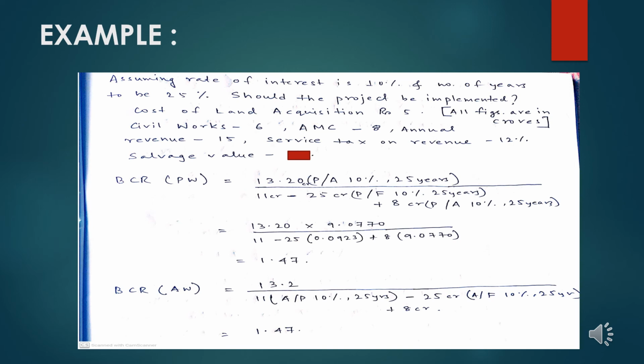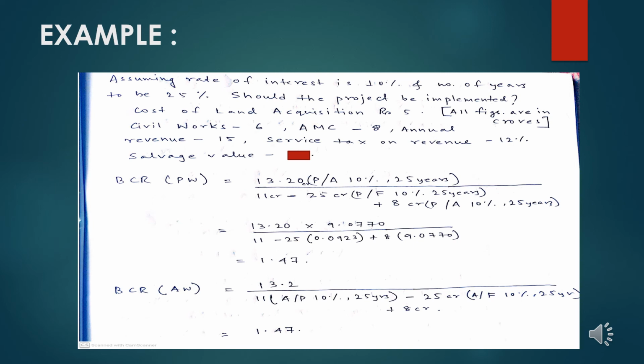We need to take into consideration that this cash outflow method for calculating the cost will take the salvage value as negative but the other two values as positive.